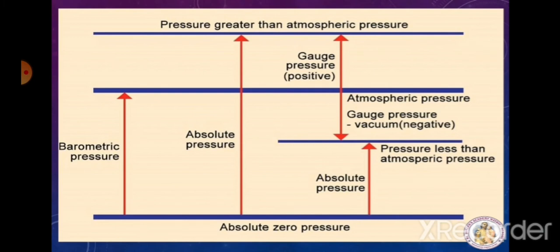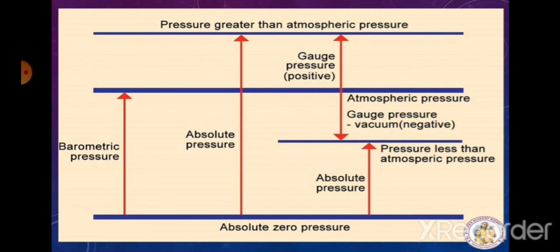If we measure from absolute zero, it may be above the atmospheric also, it is known as absolute pressure. If I take any pressure above the atmospheric pressure, it is known as gauge pressure. Above the atmospheric is gauge pressure, it is positive, and below the atmospheric pressure is negative or vacuum.